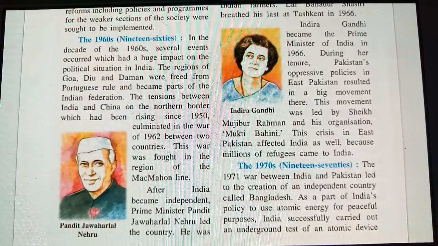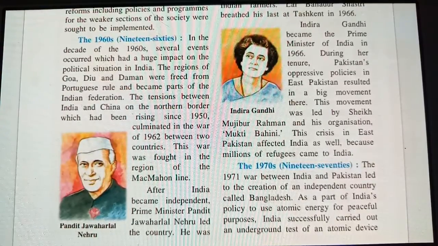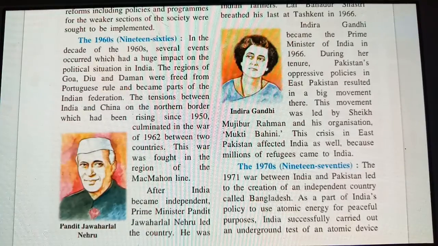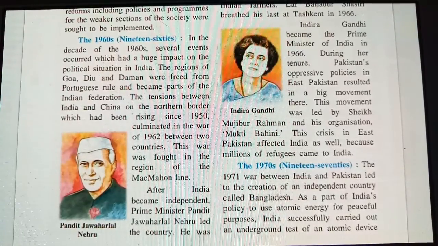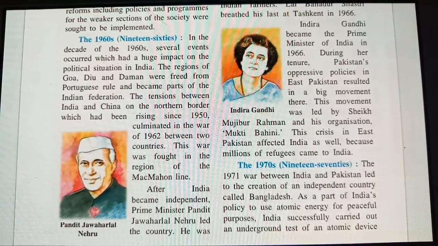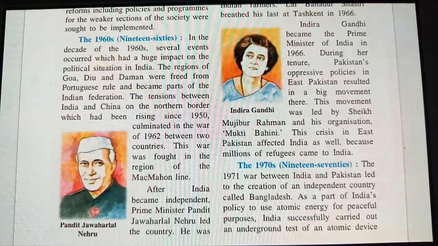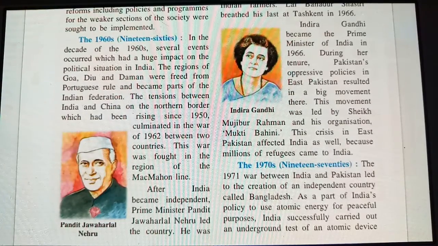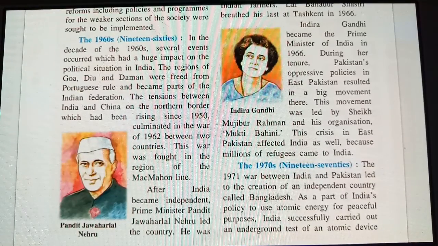This crisis in East Pakistan affected India as well, because millions of refugees came to India from Pakistan. That was a great effect on India. We'll see the 1970s. What events took place in the 1970s? In 1971, the war between India and Pakistan led to the creation of an independent country called Bangladesh.